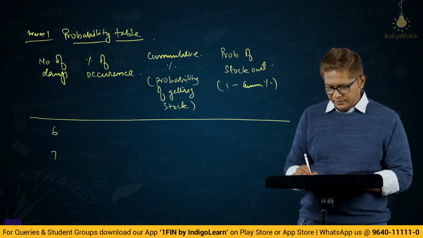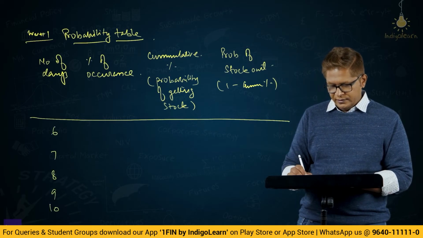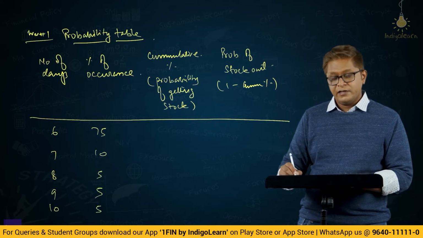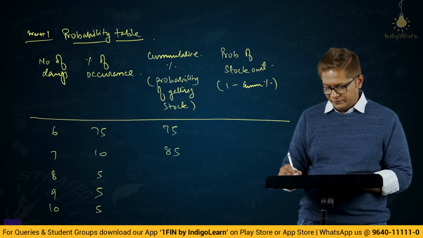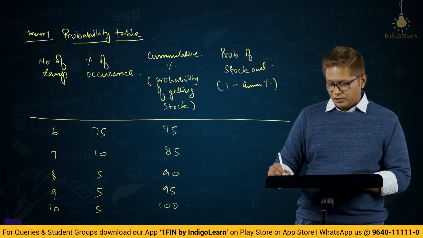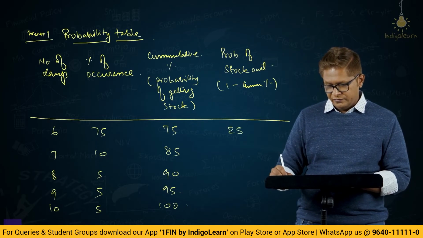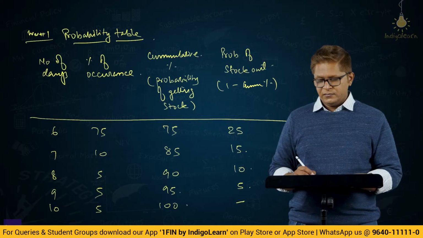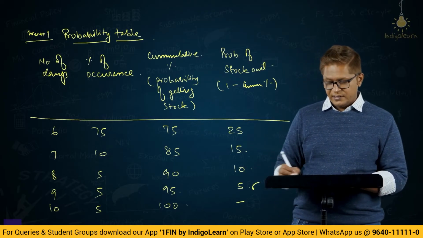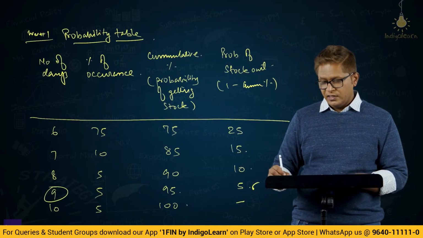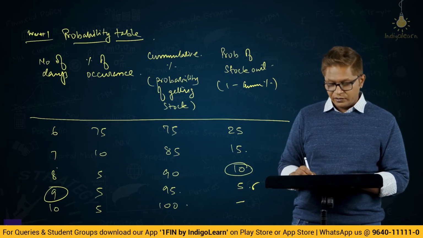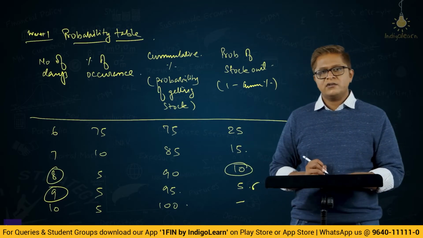So 6, 7, 8, 9, 10 days. Percentage of occurrence: 75%, 10%, 5, 5, 5. Cumulative will be 75, 85, 90, 95, 100. Probability of going stock out: 25, 15, 10, 5, 0. So if someone is willing to take 5% risk, they have to keep 9 days safety stock. If someone is willing to take 10% risk, they have to keep 8 days of safety stock.